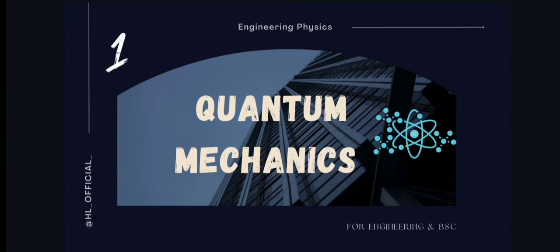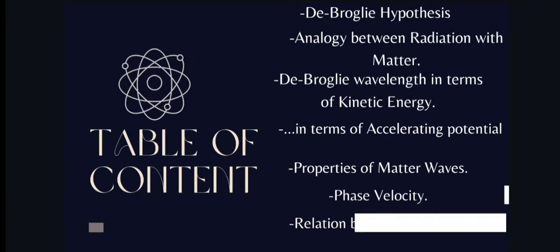If we break the word and understand the meaning, quantum is nothing but really tiny things, super tiny particles you can consider. And what is mechanics? This part is about how these tiny things move and interact, sort of like the rules that govern their behavior. So quantum mechanics is like the rules that explain how extremely small particles behave and move around. I hope you are familiar with the topic name. Okay, let us go ahead and see what all topics I am going to cover in this video.